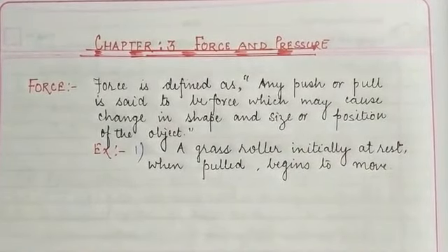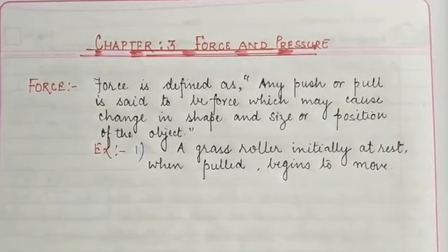In other words, a fielder when catching a ball stops the moving ball.